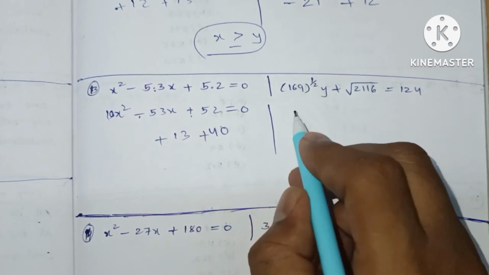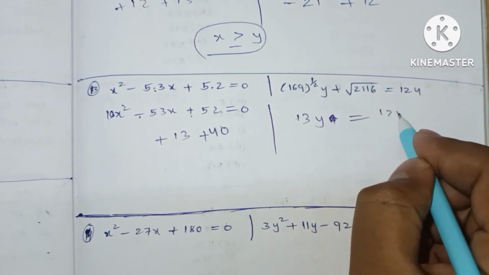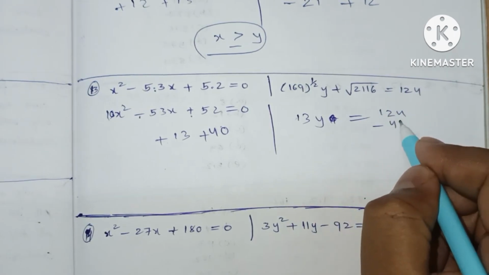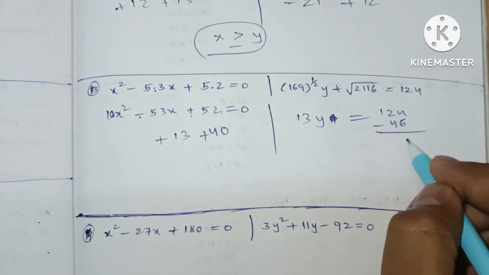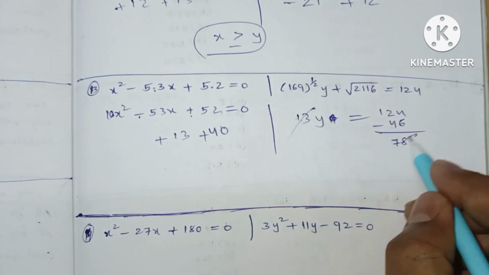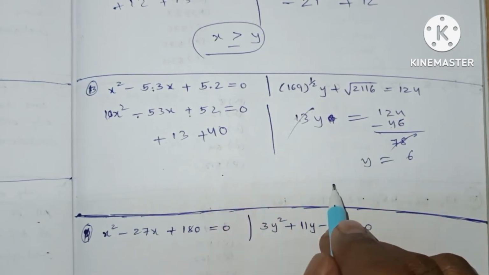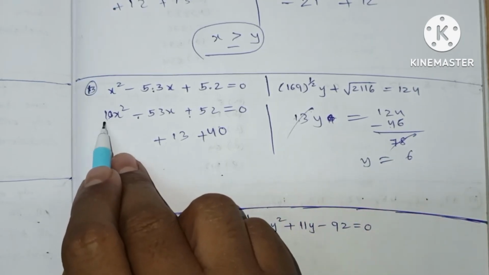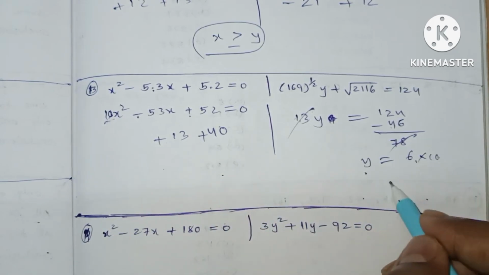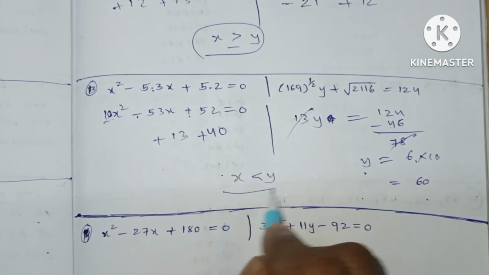Here it is 169 whole power 1 by 2 means 13y plus this comes this side with 124 minus 2116 means 46. 4 plus 4, 8. 11 minus 4 means 7. So 13 6 times. Y value is equal to 6. Before comparing these two, its base is 10, its base is 1, so we multiply this with 10, so we get 60 here. By comparing these two, it is clear that x is lesser than y.